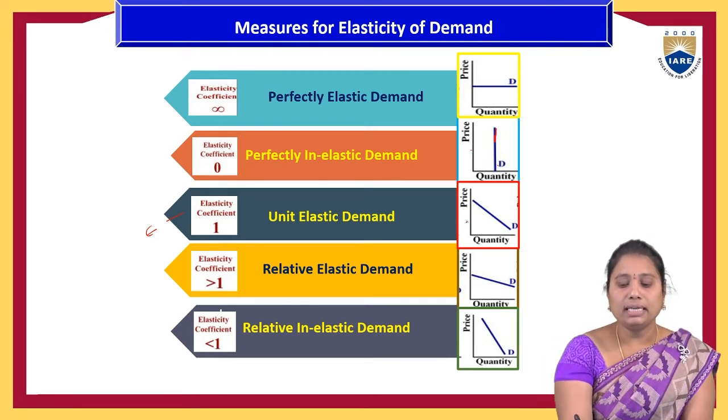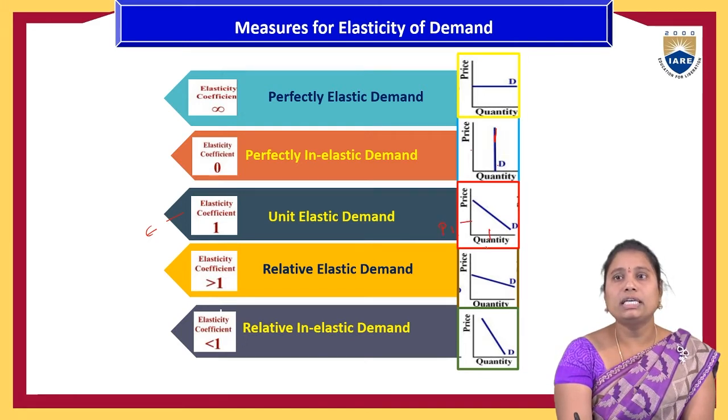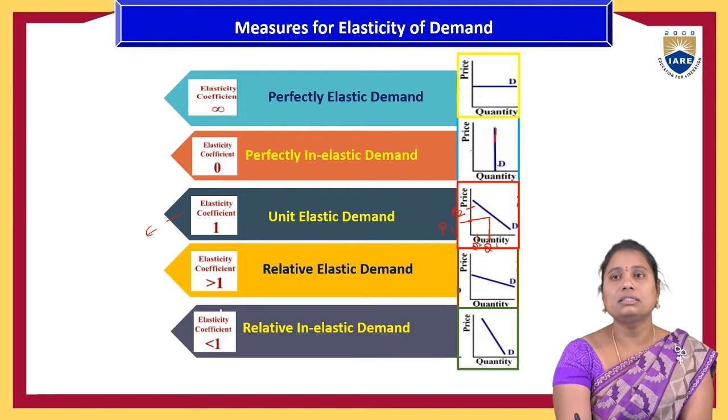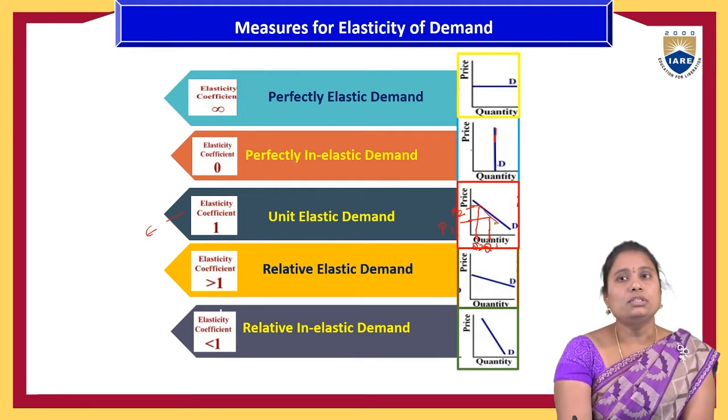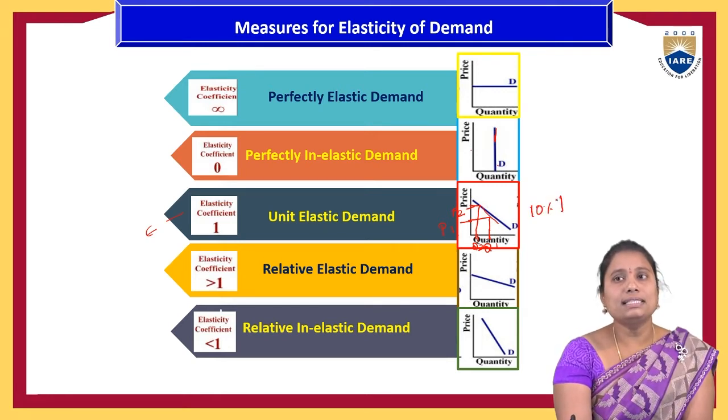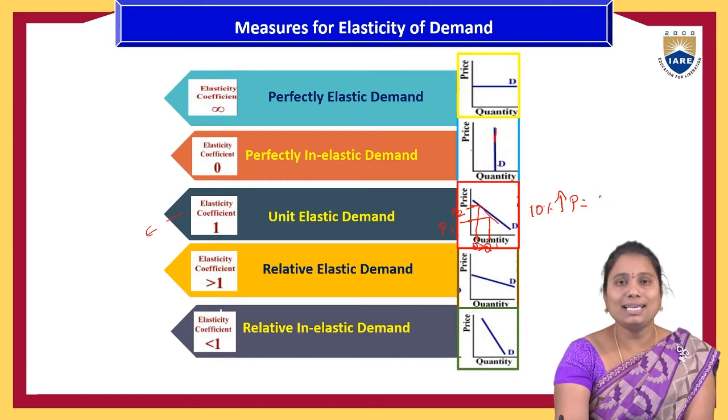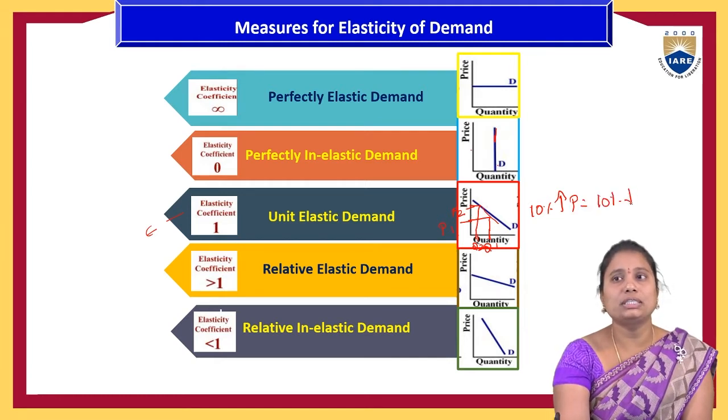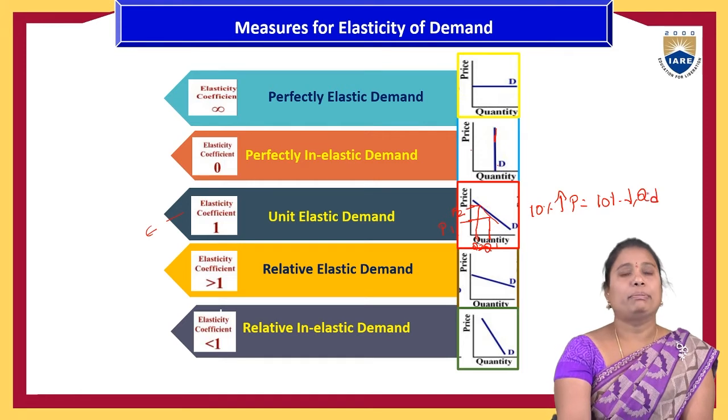So for example, if the people were purchasing Q1 quantity at P1 price, and if the price is increased to P2 and the quantity is reduced to Q2. So unit elasticity means a 10% increase in the price will lead to the same 10% reduction in the quantity demanded of a product.